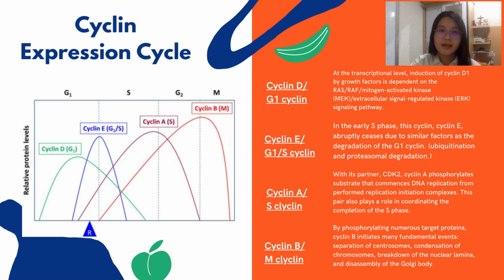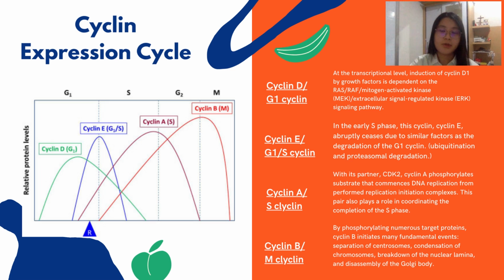In fact, at the transcriptional level, the induction of cyclin D1 by growth factors is dependent on the RAF mitogen-activated kinase signaling pathway. Next, the graph trend of G1/S cyclins peaks at the G1 transition and experiences a big turnover due to the ubiquitination process and proteasomal degradation.